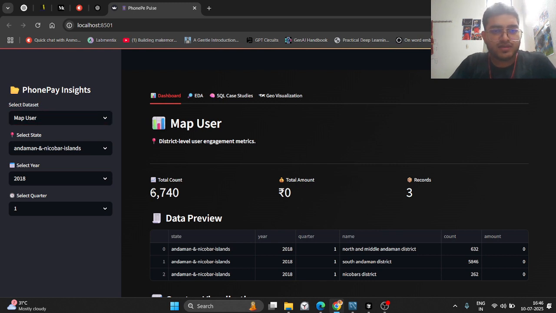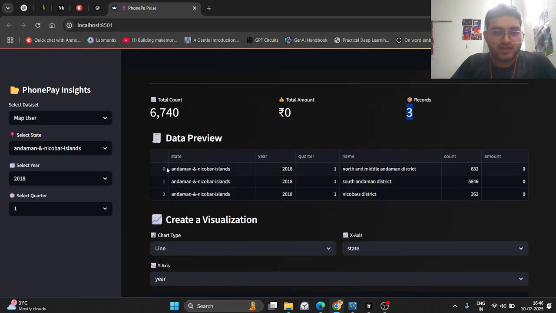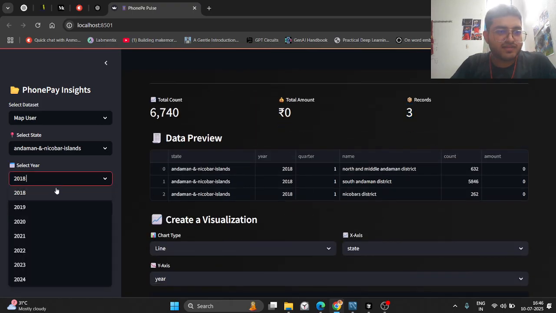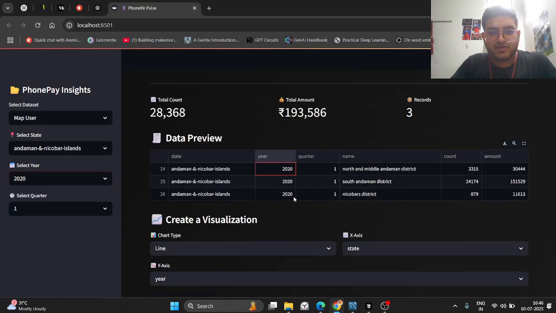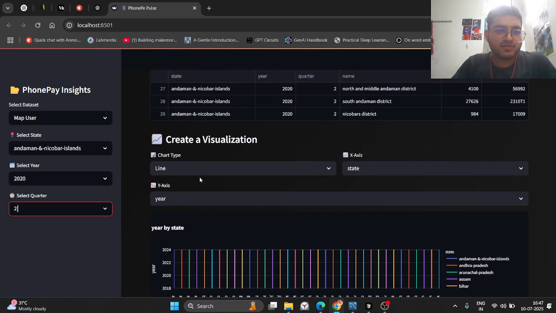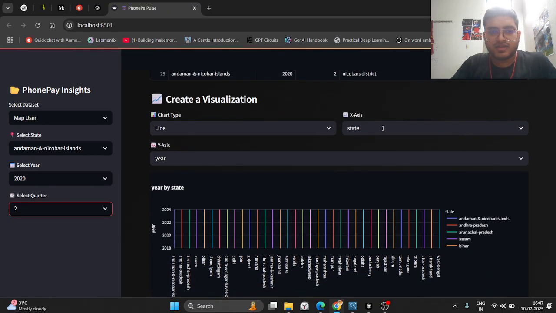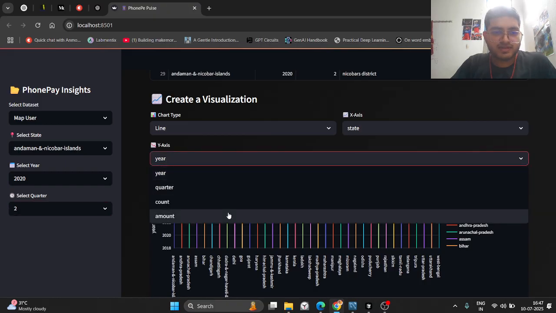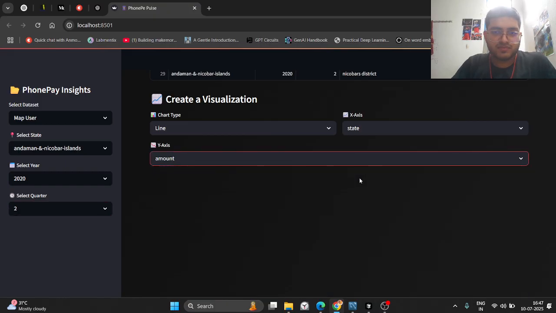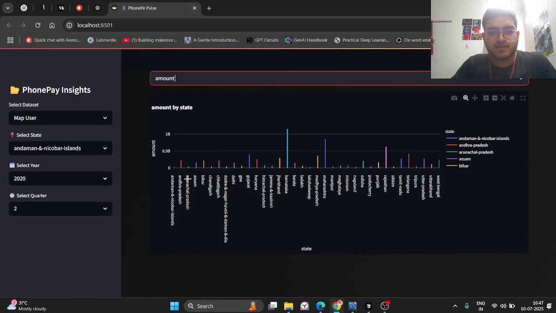So the total count and total amount, the records we have. So this is the actual data frame for which selected. Let me change the year. 2020, we will get for 2020. We can change the quarter too. So basically, this is a kind of filter. We can select the data frame we want to display, and also we can make charts out of that. Okay, so let me do state versus amount. So this is the plot for state versus amount.